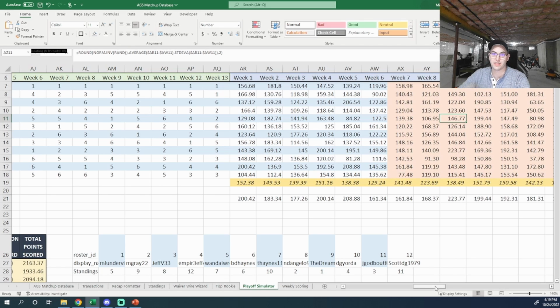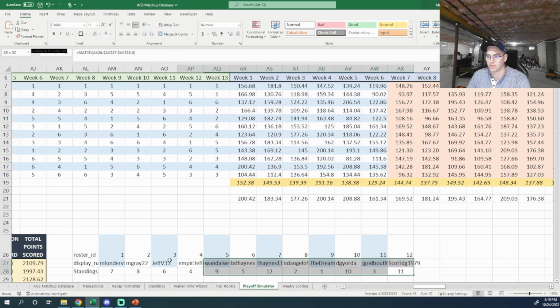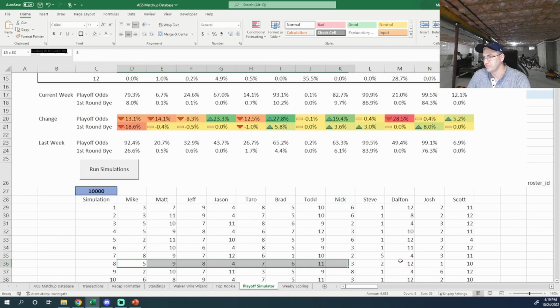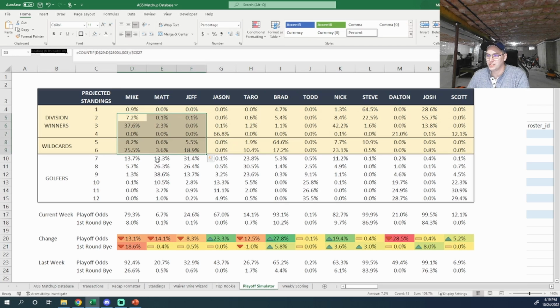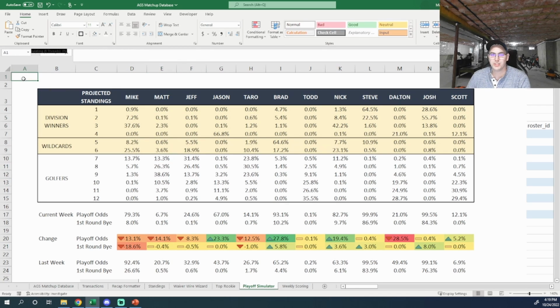In order to get the 10,000 iterations, the 10,000 simulations, I wrote a macro that just recalculates the spreadsheet over and over again, and then copies and pastes these standings back over to these rows here. And then again, that gets all rolled up into these percentages, and that's how the projections work. So that's going to do it for the bonus video.